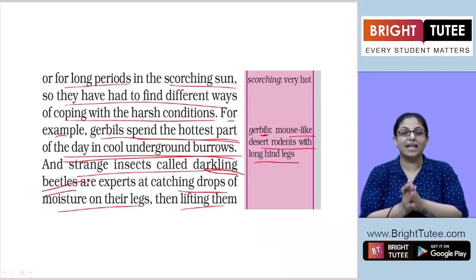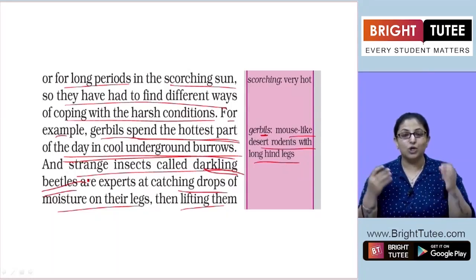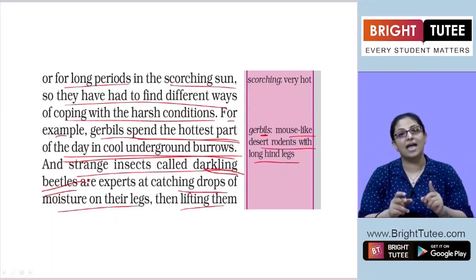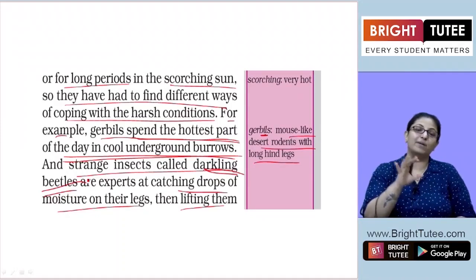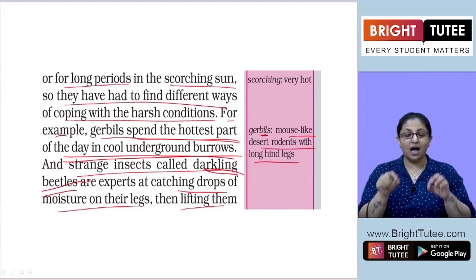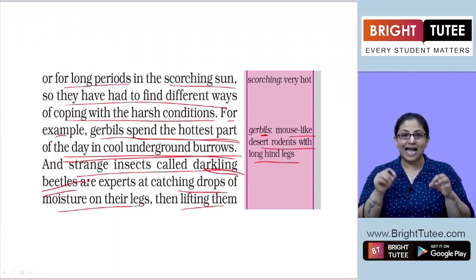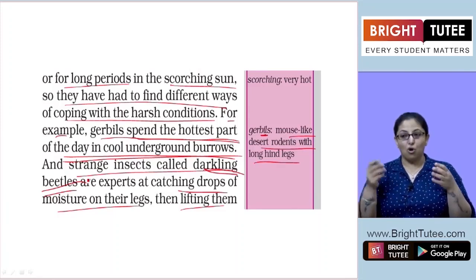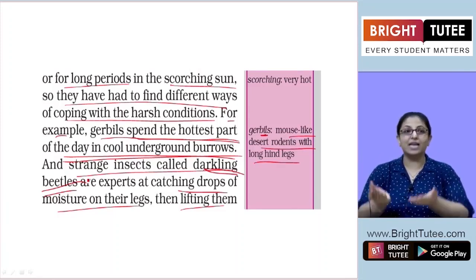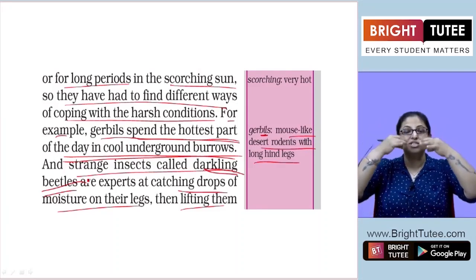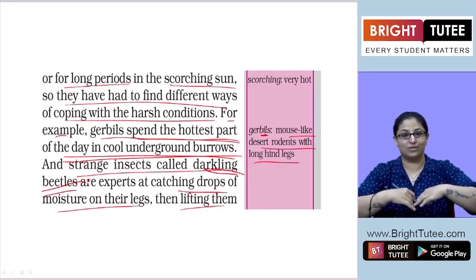They have the power to catch the moisture in the air. Whatever water droplets are there in the air, these darkling beetles can catch that moisture on their legs and then lift up their legs till that moisture drips down into their mouths.